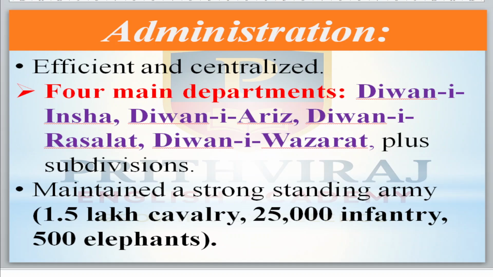He maintained a strong standing army, in which 1.5 lakh cavalry was there. Cavalry means the soldiers who fight on horses. 25,000 infantry and 500 elephants were there. Infantry means soldiers who fight on foot.